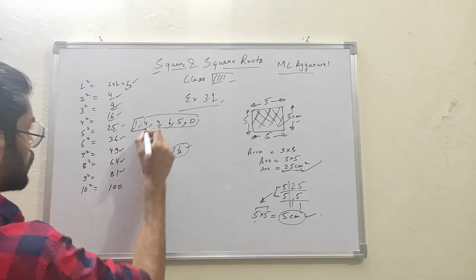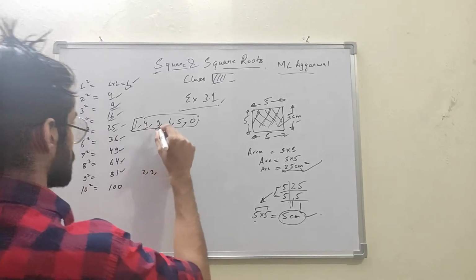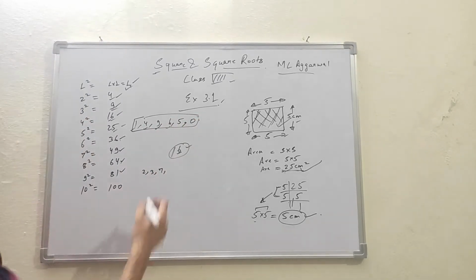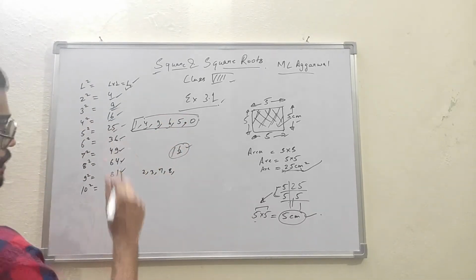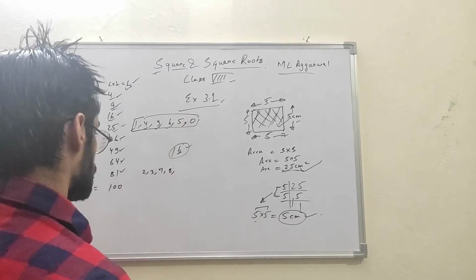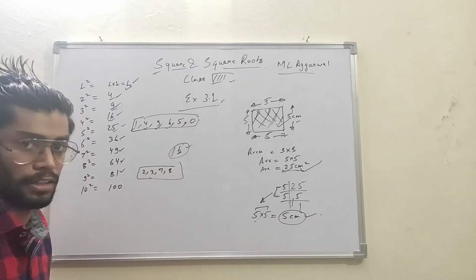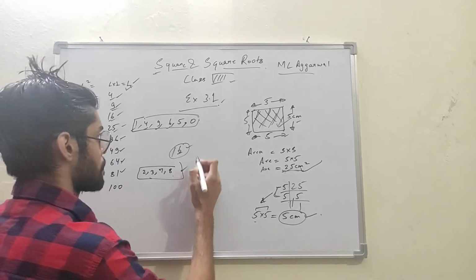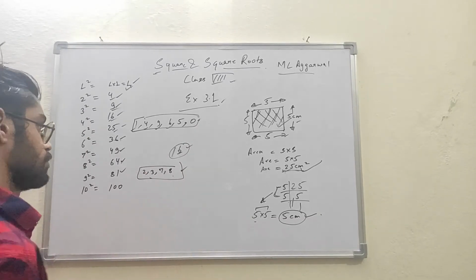There is no 2, no 3, and 4, 5, 6 are there, 7 is not here, 8 is also not there, 9 is there and 0 is there. So the numbers that end with 2, 3, 7 or 8 will never be a perfect square. These are two facts which you have to remember.